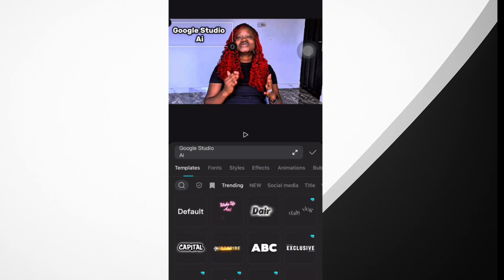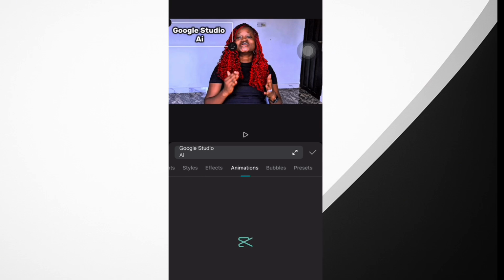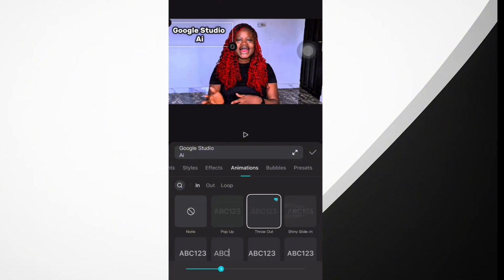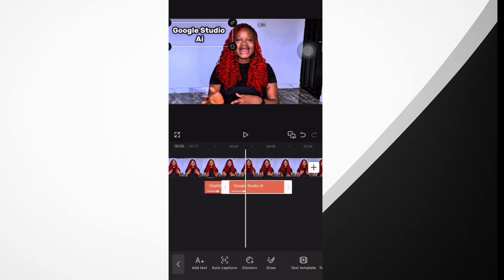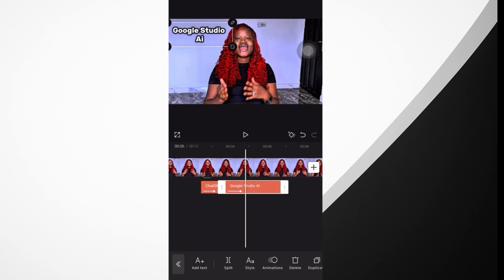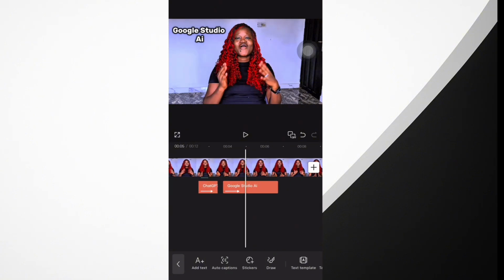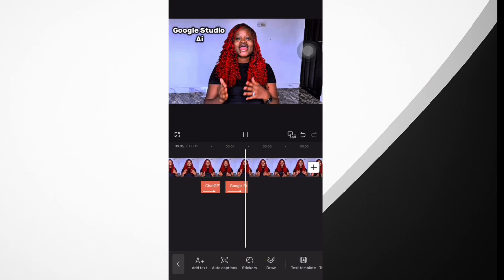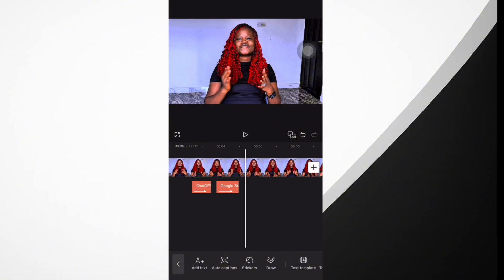So here we go. Go to animation. If you want to change your animation, here you can also change it to another. Now we'll still go with our throughout. Because Google Studio AI is kind of long, you trace where the next word begins and click on the timeline, then trim it off. Trim off Google Studio so that AI will not convert. Okay, now this is where the next word starts from.